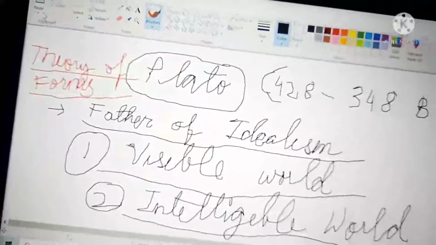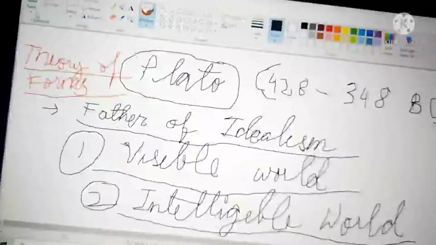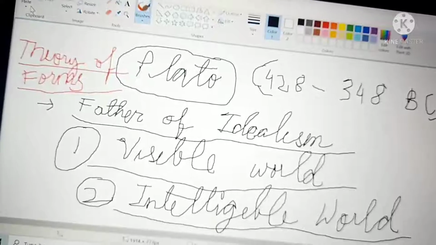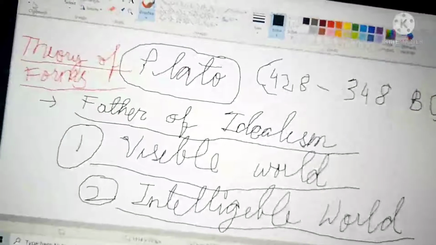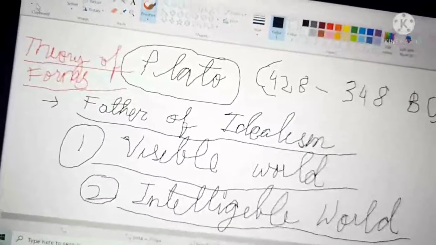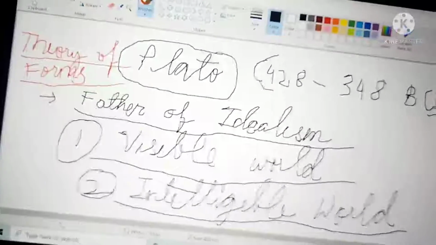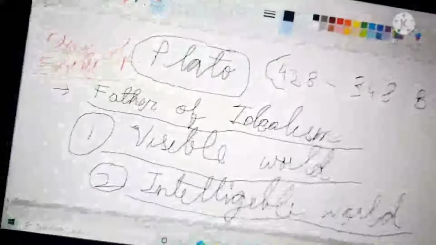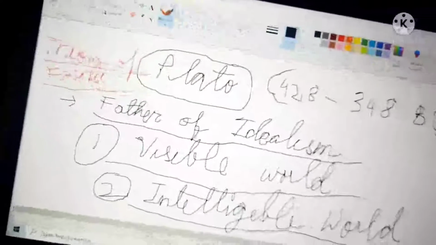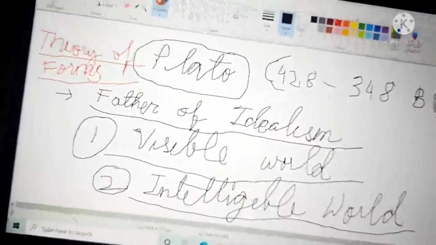So the world of forms is different from the material world. The material world is empirical. We see it through empirical or practical life. Empirical means what we learn through our practical life. Empiricism is a different concept. If you comment on this video below, I will make a video on empiricism. So let's continue.